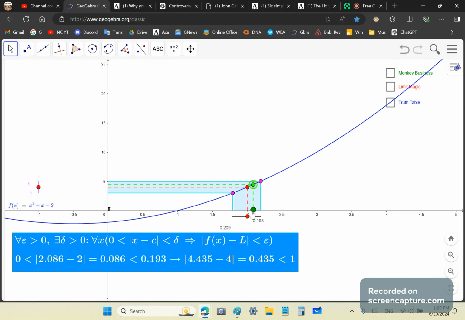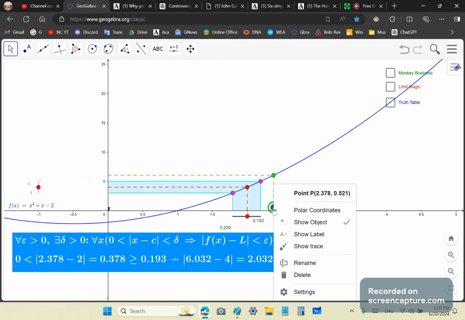If I try to step out of the gray area, the arrow gets a cross through it, so you can't actually get out of that.